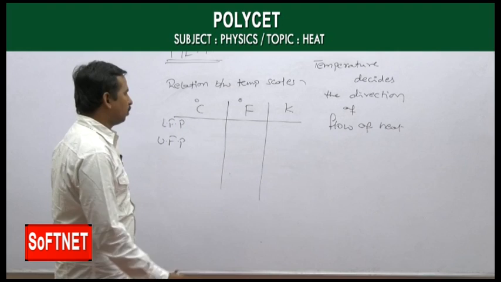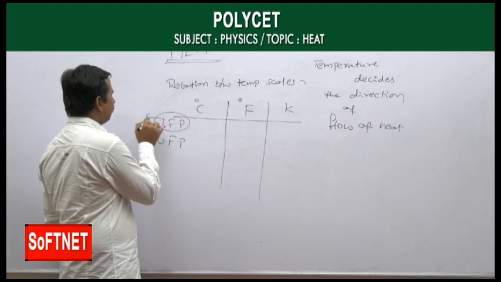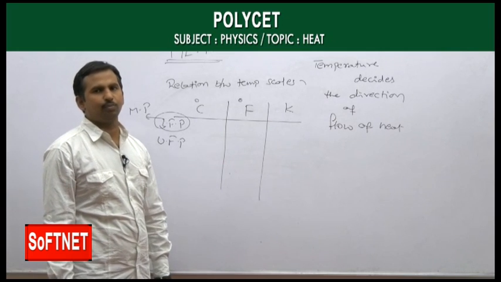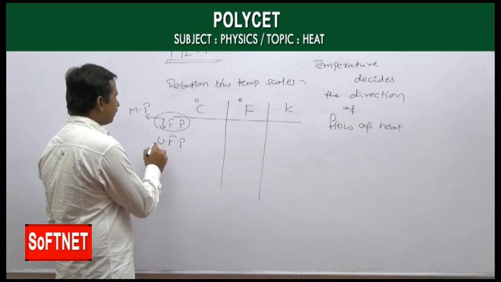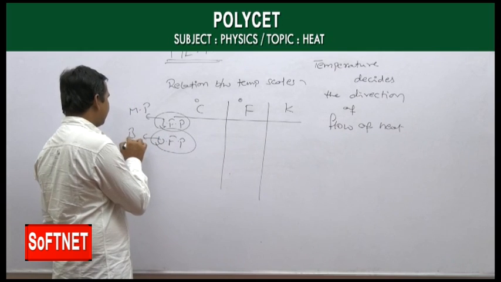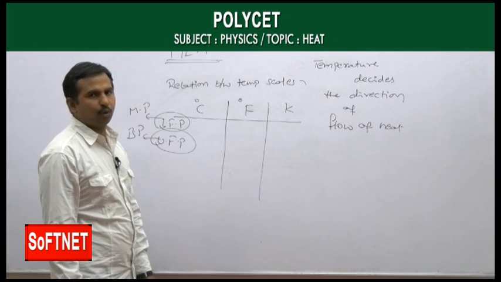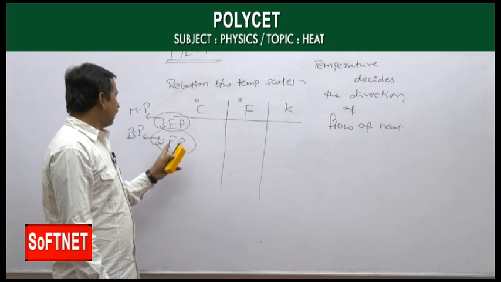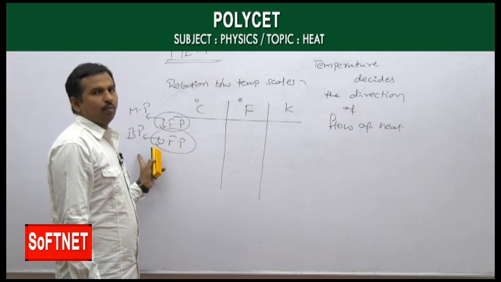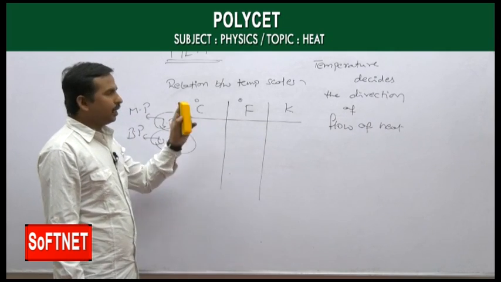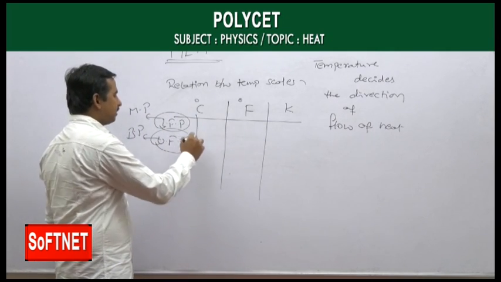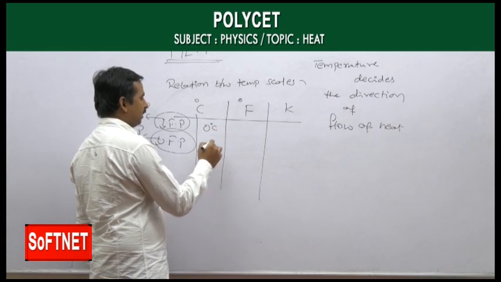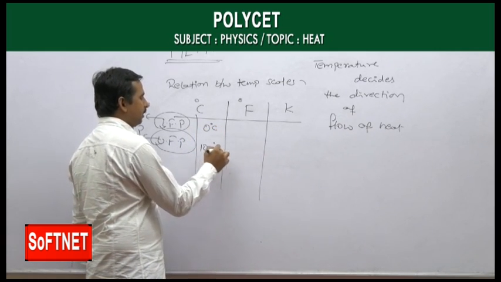The lower fixed point is taken as the melting point of ice, whereas the upper fixed point is taken as the boiling point of water. Okay? So the lower fixed point is the melting point and the upper fixed point is the boiling point. In the case of degree Celsius, the melting point is 0 degrees Celsius and the boiling point is 100 degrees.